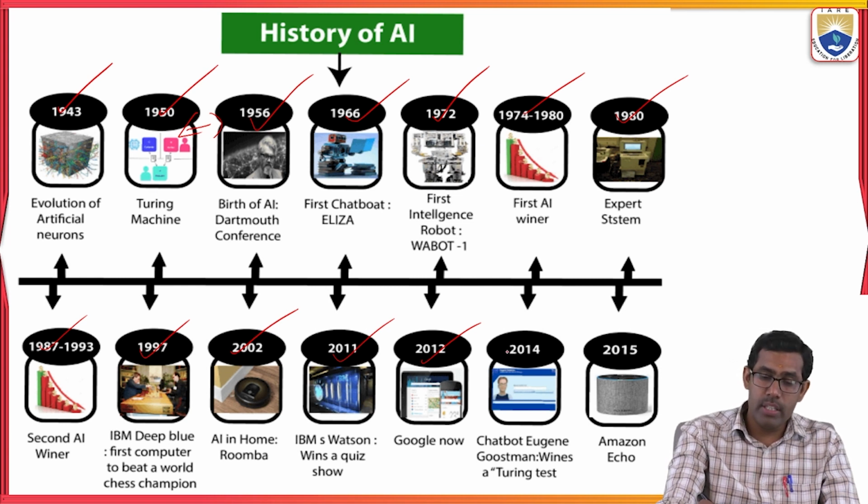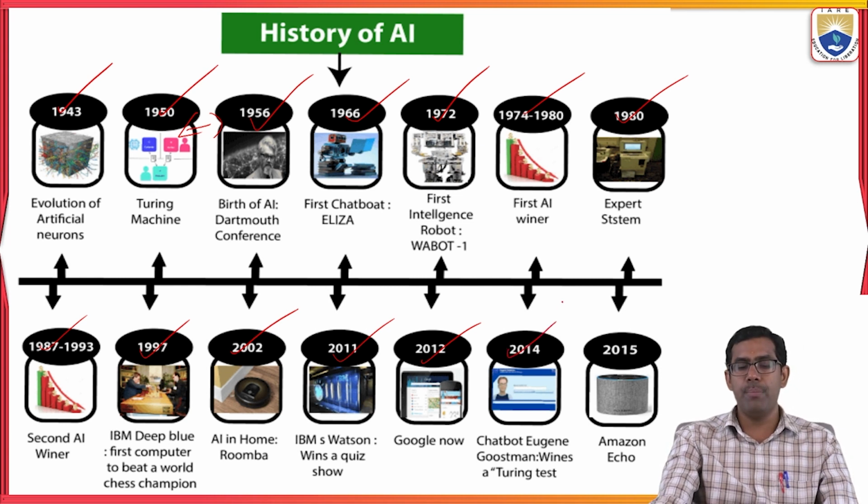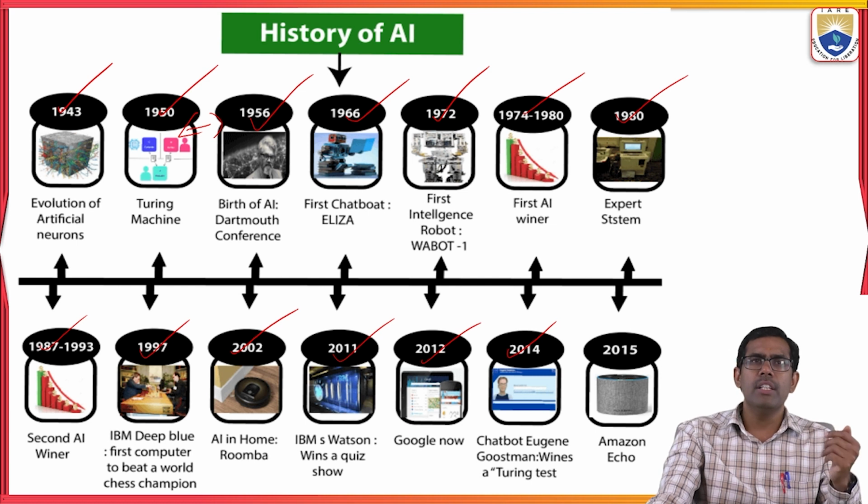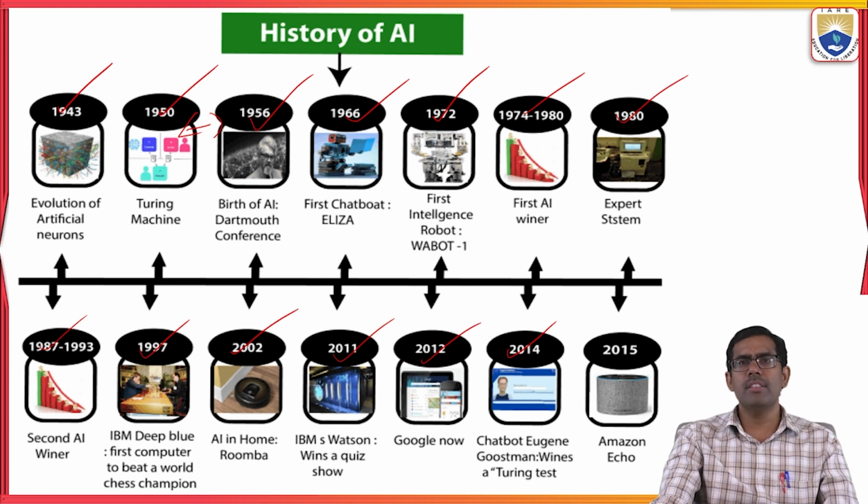Okay, so in 2014, Eugene Goostman, a chatbot, passed the Turing test. How do we test whether an artificial intelligence based system is properly working or not? By using the Turing test only. The first Turing test success happened in the year 2014.